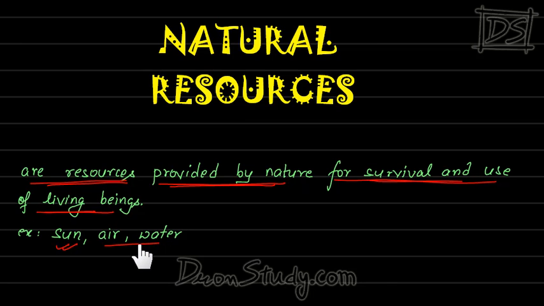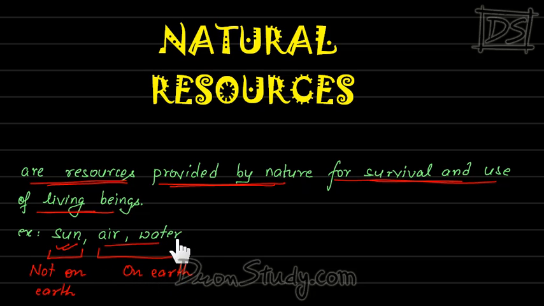Now you can notice one thing: among these examples, sun is not on earth. Sun is a very important natural resource, but it is outside earth. But air and water are natural resources which are on earth.